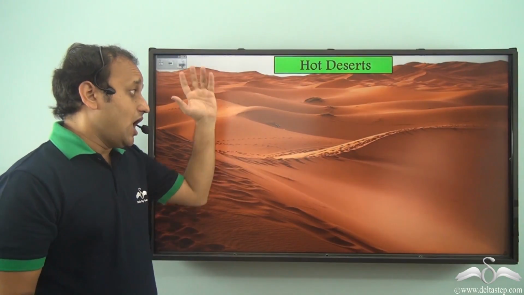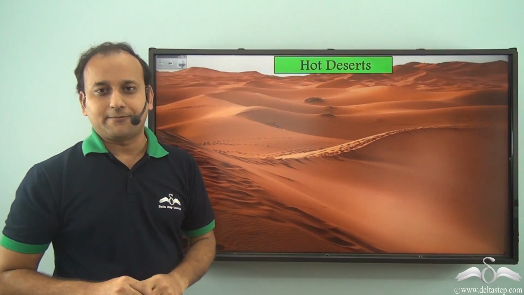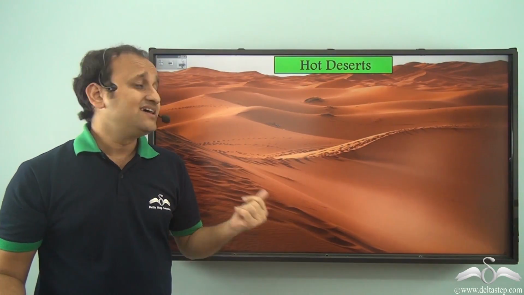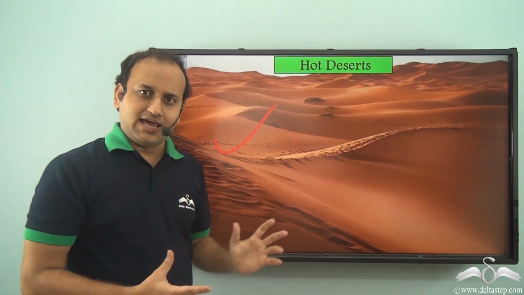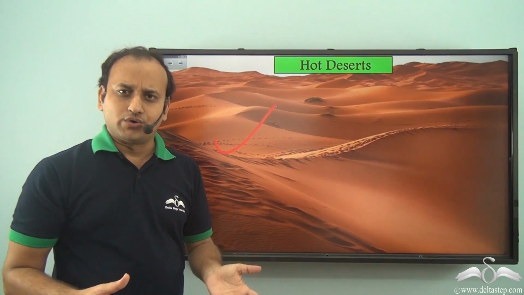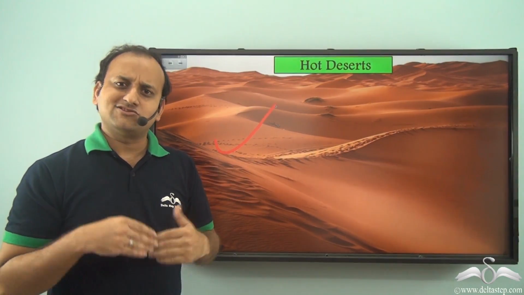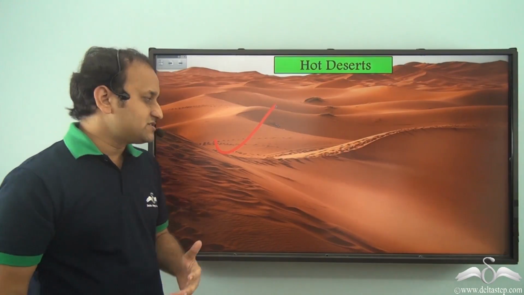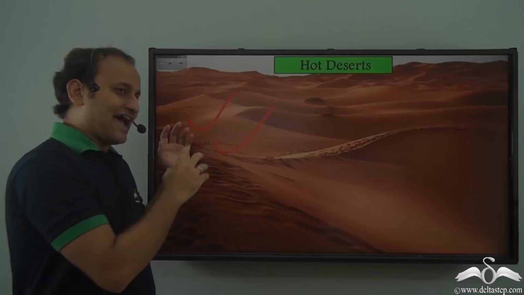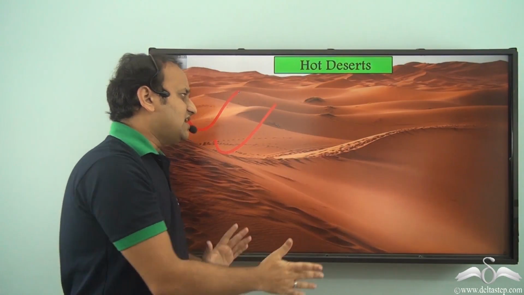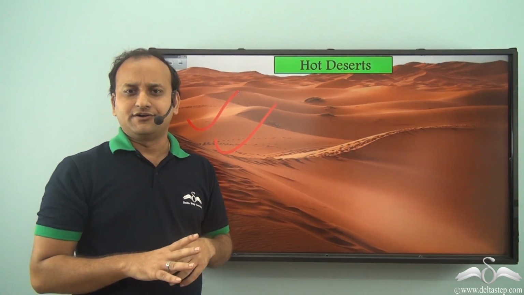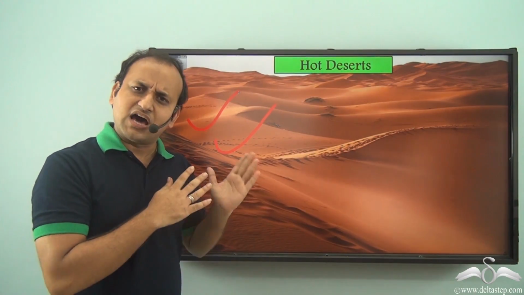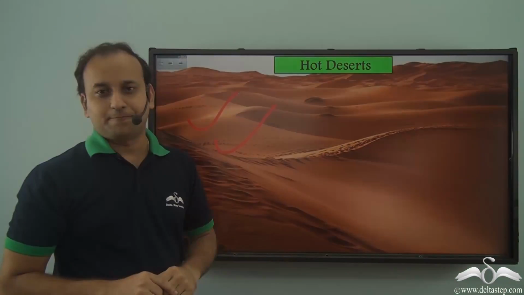Now, among the deserts, one type of desert is the hot desert. Now, hot desert is very hot and very dry. In fact, it is so hot that all the rocks in this area actually broke down because of the sun's heat, and slowly in many years they converted to sand. As a result, the entire area is covered with only sand. So usually hot deserts are covered by sand entirely.